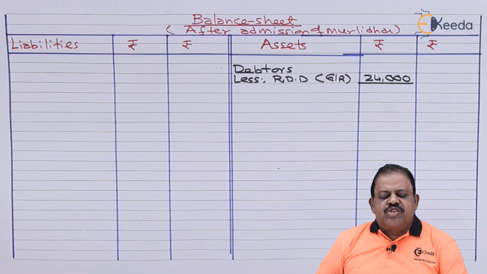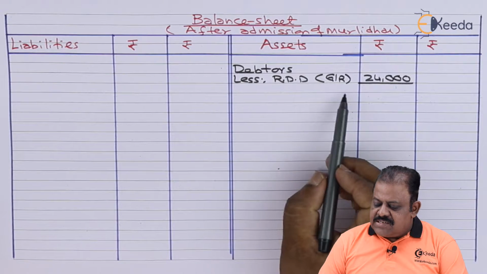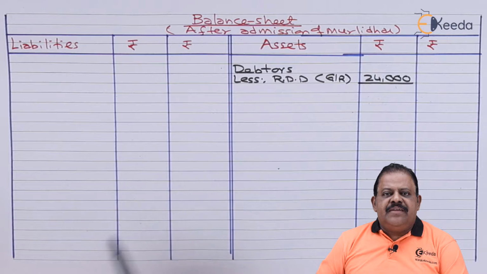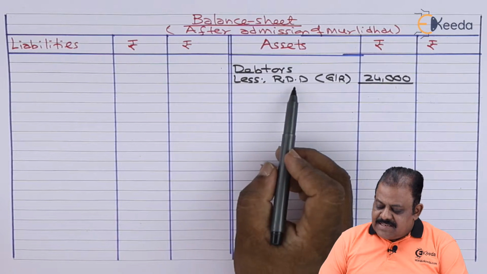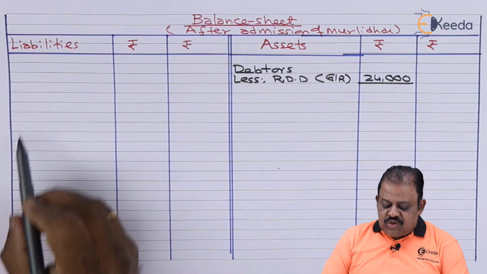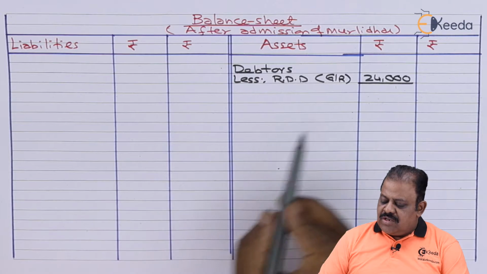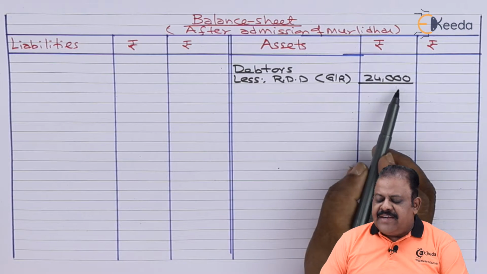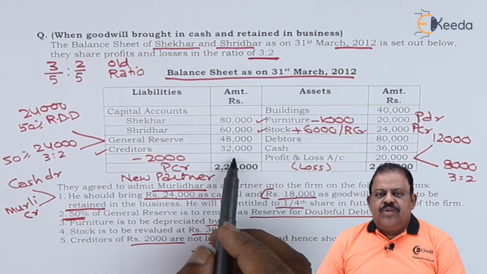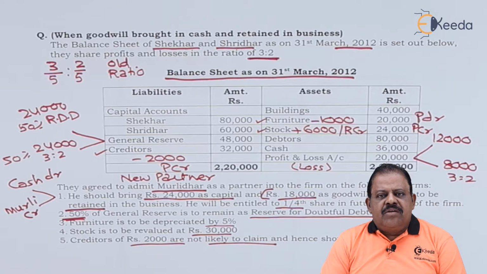Half of the general reserve is distributed among old partners in profit sharing ratio, half is transferred here as RDD. Alternatively, the same amount of RDD can be shown on the liability side, but the correct disclosure will be debtors less RDD. Creditors 32,000. There is an adjustment on creditors. Creditors will be recorded on the liability side.